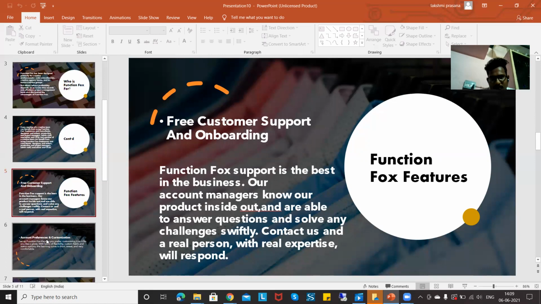Next, free customer support and onboarding. FunctionFox features. FunctionFox support is the best in the business. Our account managers know our product inside out and are able to answer questions and solve any challenges swiftly. Contact us and a real person with real experience will respond.